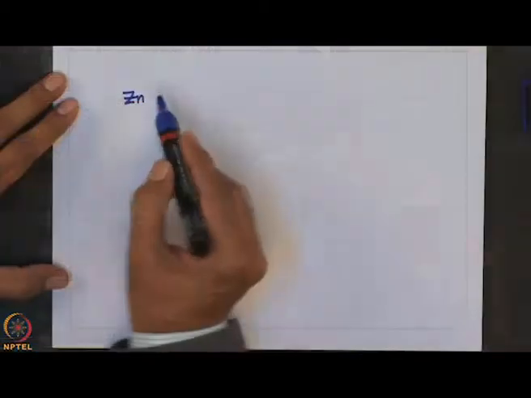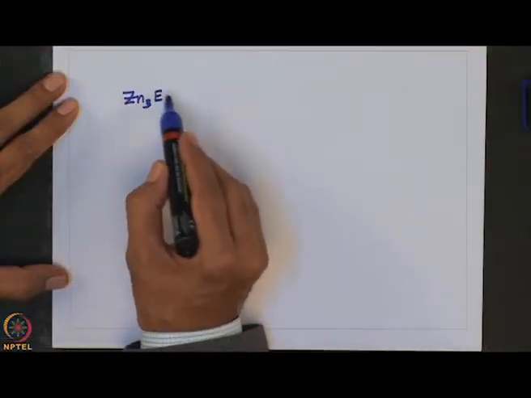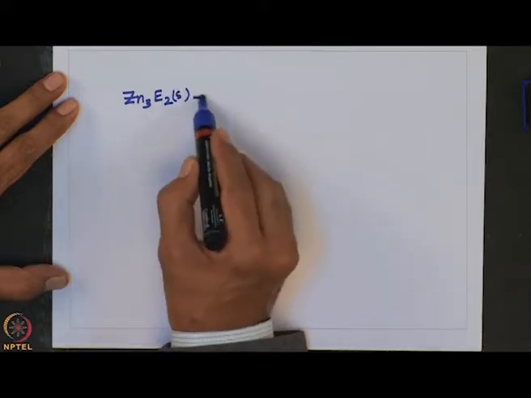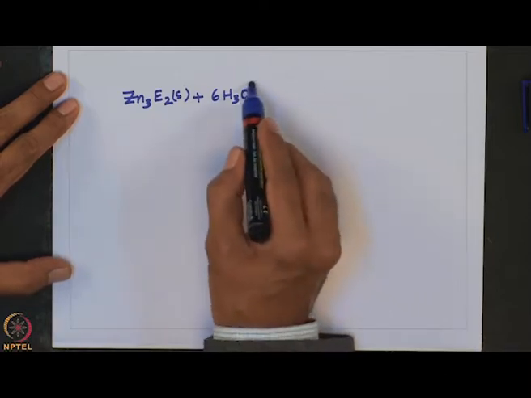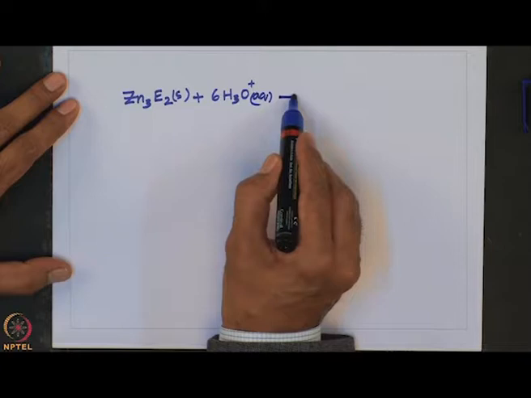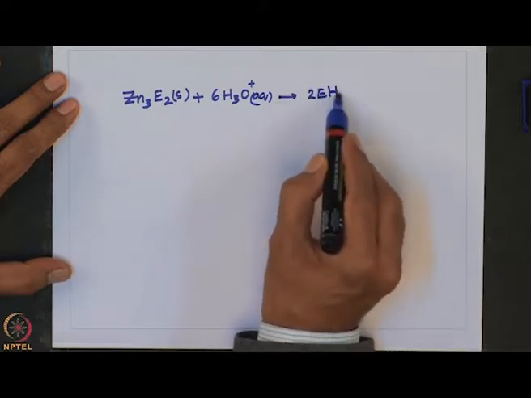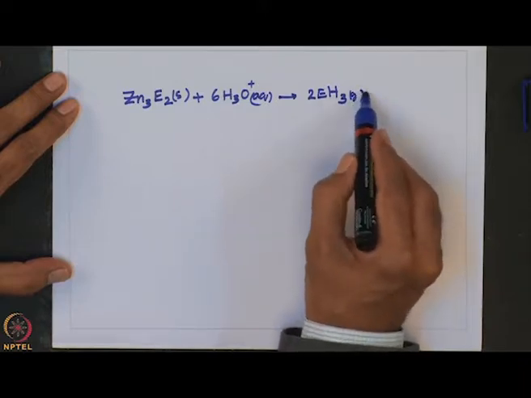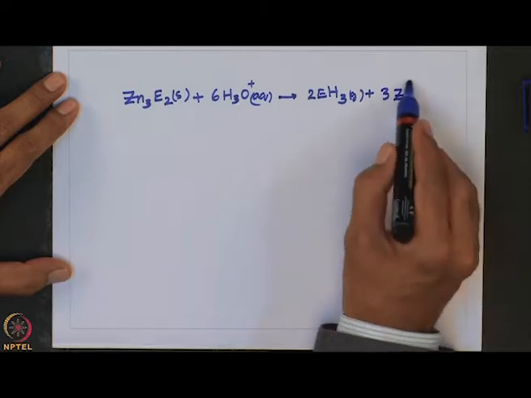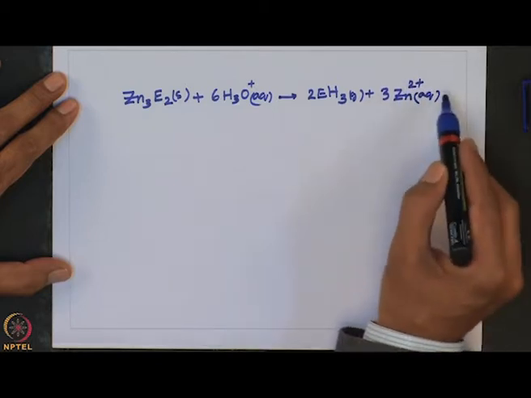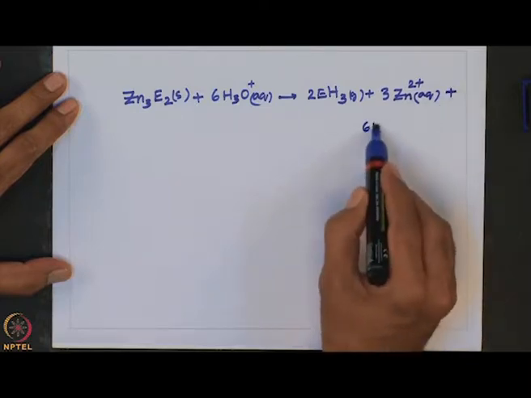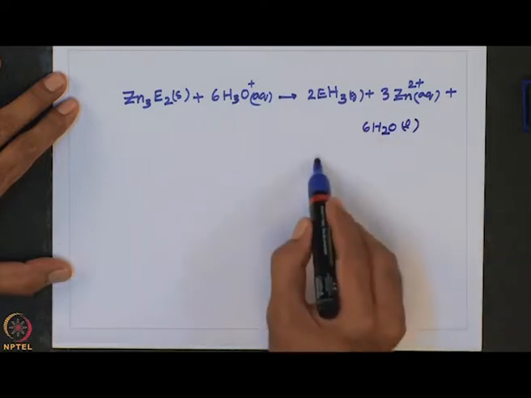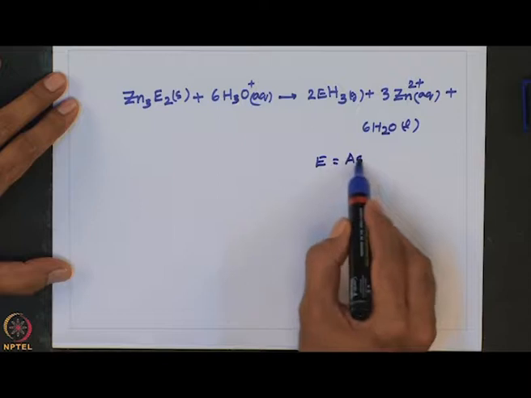And of course, arsine and stibine may be prepared by the protolysis of compounds that contain an electropositive metal in combination with arsenic or antimony. So, here is arsenic or antimony.